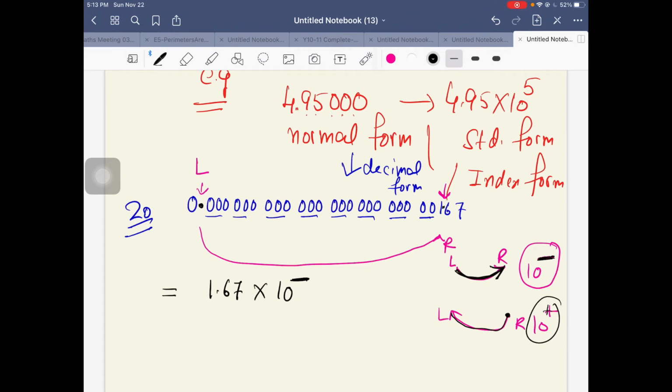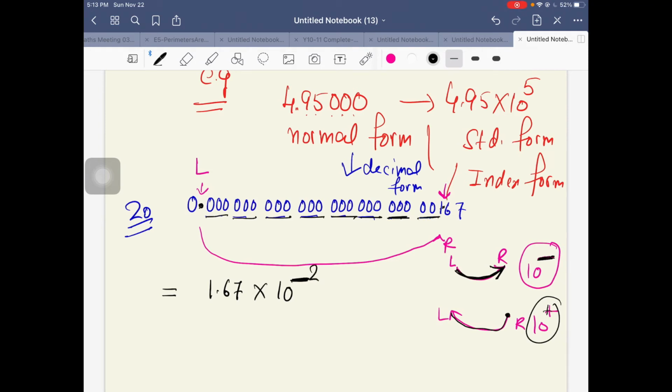Now how many places has it jumped? You should count the zeros and the numbers: 3, 6, 9, 12, 15, 18, 21, and 3 more, 24.